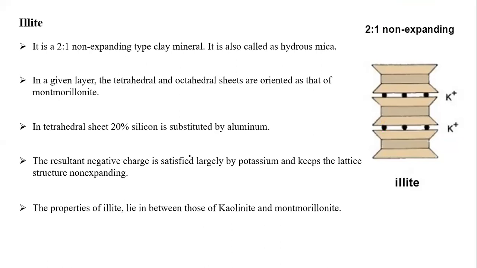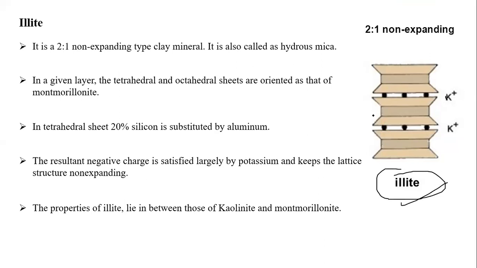It is sometimes substituted by aluminium, but the net negative charge is completely satisfied with the potassium. That's why, due to the satisfaction of this potassium between these two layers, it is unable to expand. So illite comes under the non-expanding type.